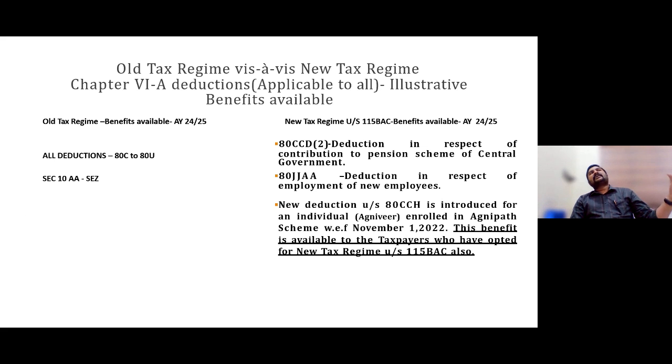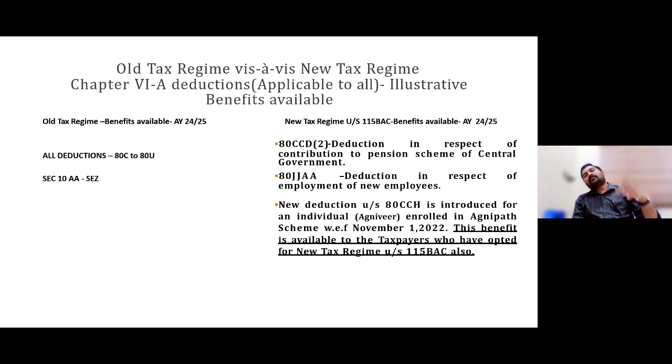Salary and house property we have already discussed. Now it's regarding various deductions under chapter 6A. All those exemptions and deductions, 80C to 80U, subject to conditions, are eligible for old regime persons. 10AA, SEZ-related, special economic zone deductions are also there, with tax holiday periods of up to 5 years, up to 10 years, 100%, 50% for the export turnover portion.